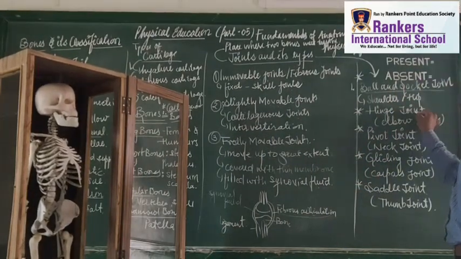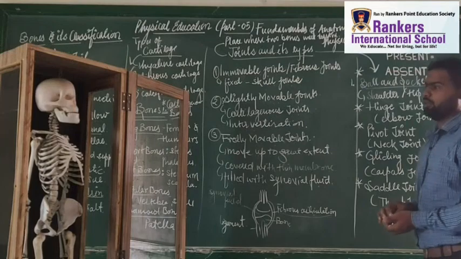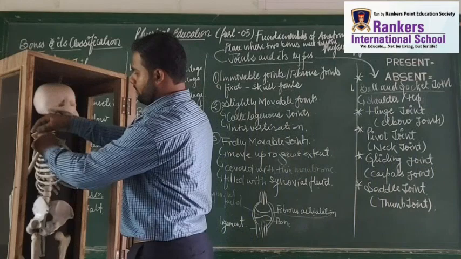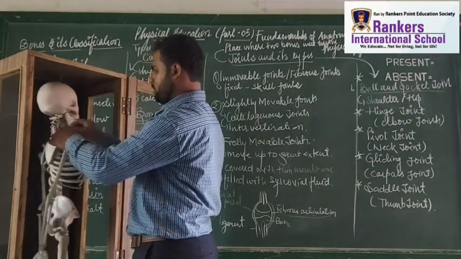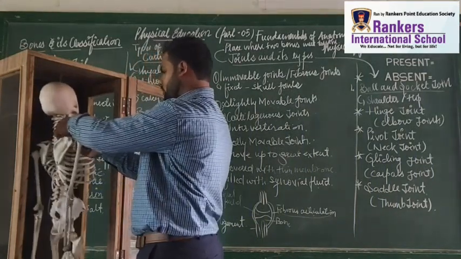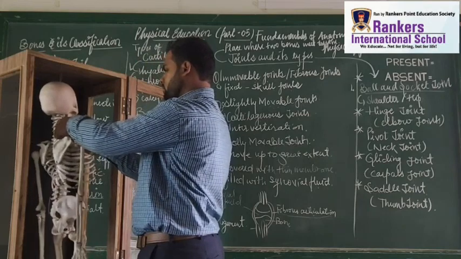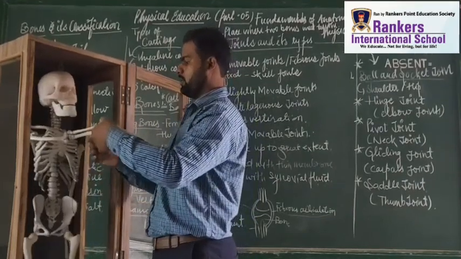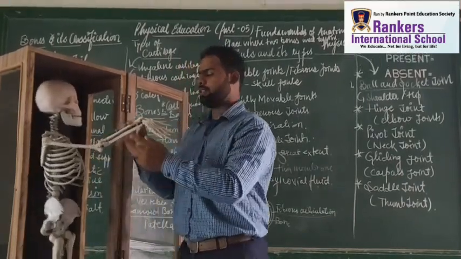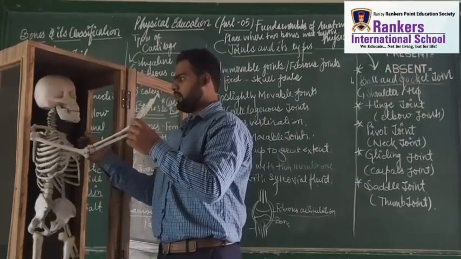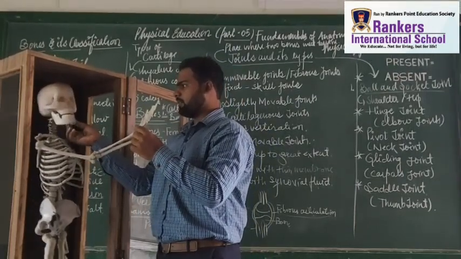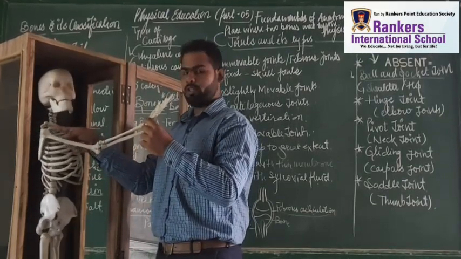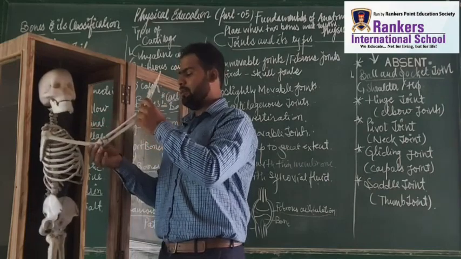Very good. Hinge joint. The hinge joint is also called the elbow joint. So I can show you the elbow. Let me just give a minute so that I can remove it. It becomes so easy for us. You can see from here. This is Mr. Boni. Let's see his face also. This is the hand. Now I am going to tell you, Mr. Boni, where it is. As you can see, this is the ball and socket joint, and this is the hinge joint, the elbow joint.